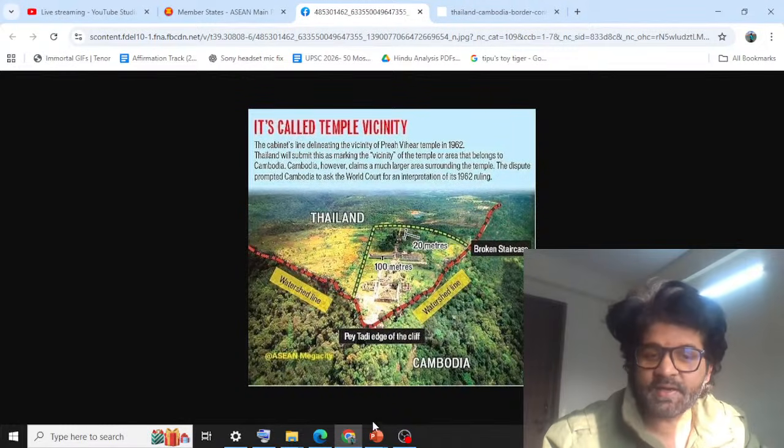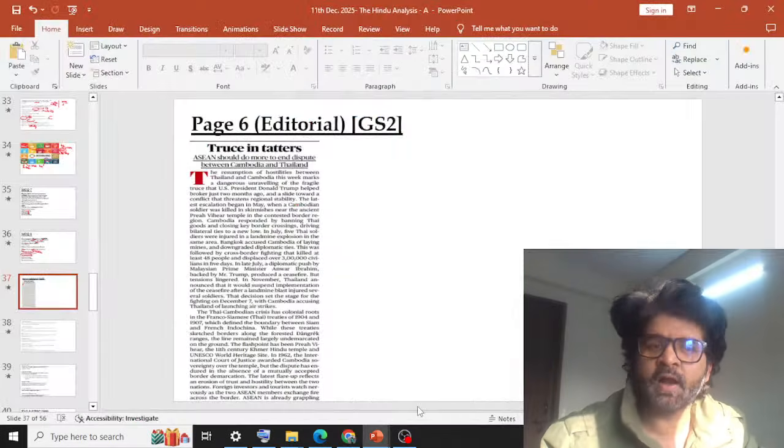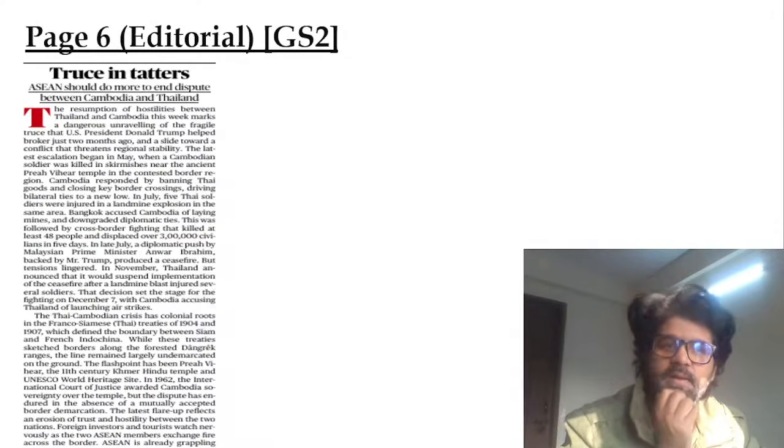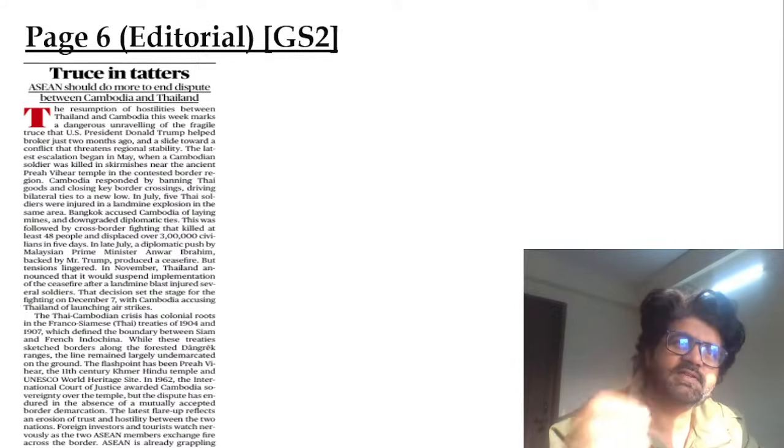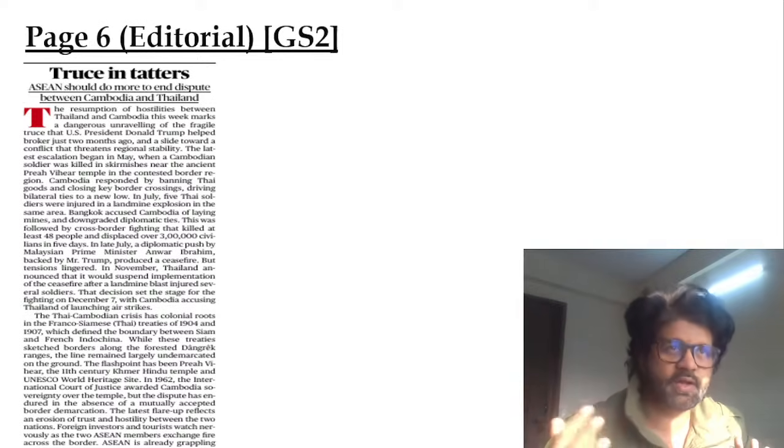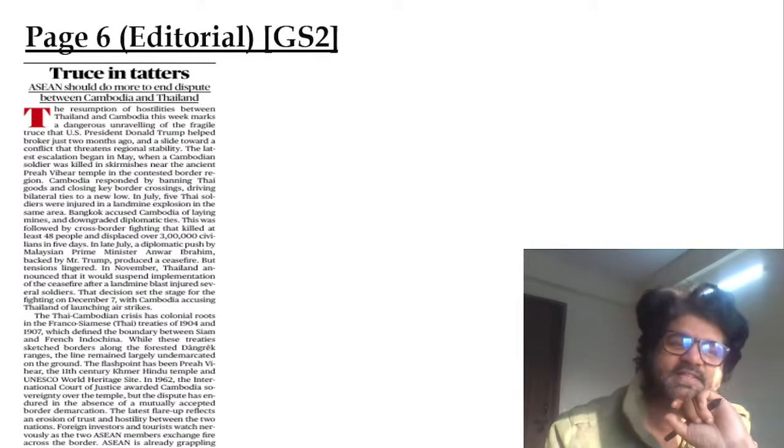The ICJ, International Court of Justice, gave Preah Vihear temple to Cambodia. It was made by the Cambodian kingdom and all. But again, Thailand is like, nah, we are not letting go of this claim. So that is one of the reasons. It's not like this is the only reason why Thailand and Cambodia are fighting, but this is one of the major reasons why they are fighting.